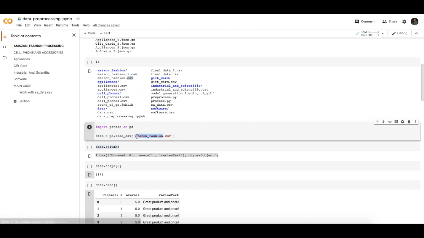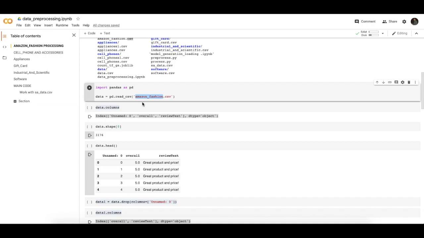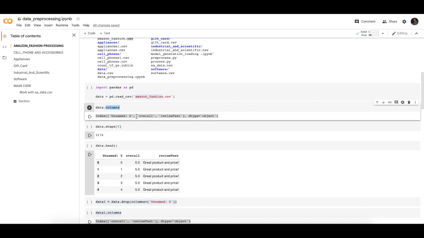Now I read this Amazon_fashion.csv file and check how many columns there are. So we see there are three columns, but we are taking only two columns from the JSON file. This one unnamed column is a predefined column added at the time of converting to the CSV file.